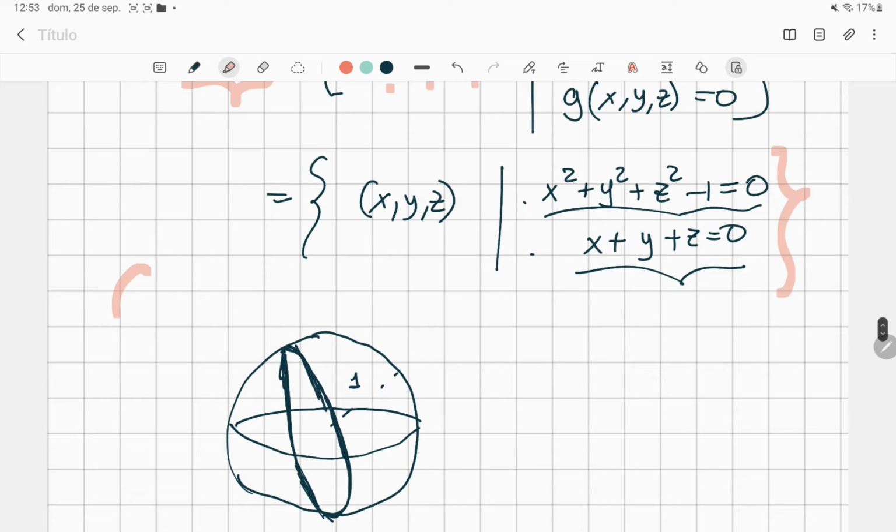So on the geometry side, we have that this is a sphere of radius 1, and if we combine this with this equation x plus y plus z equal to 0, we are going to find that the points that satisfy these two equations are in this little circle here.